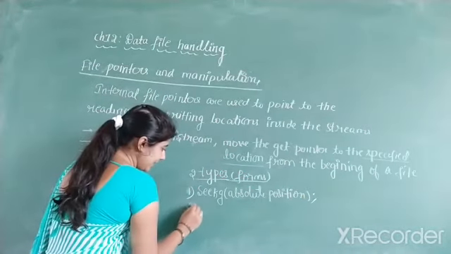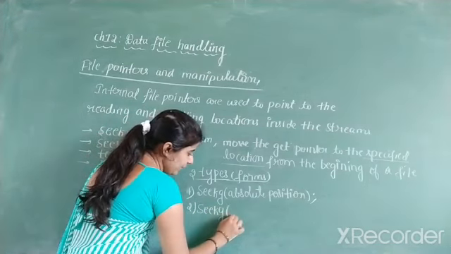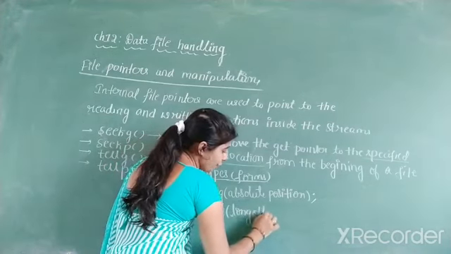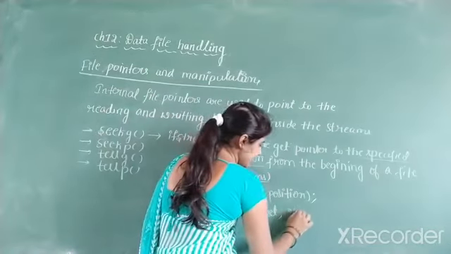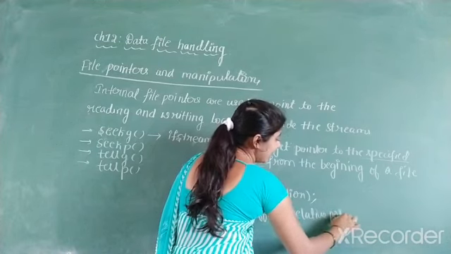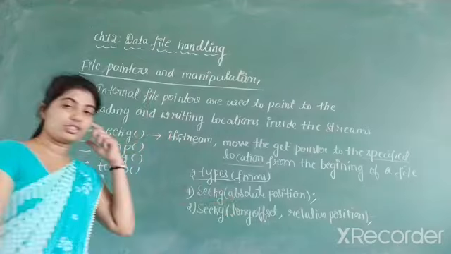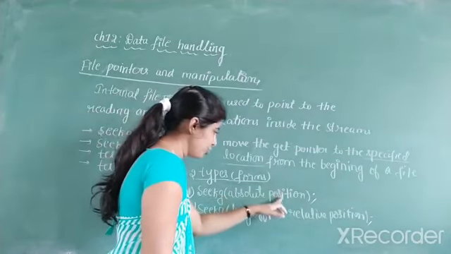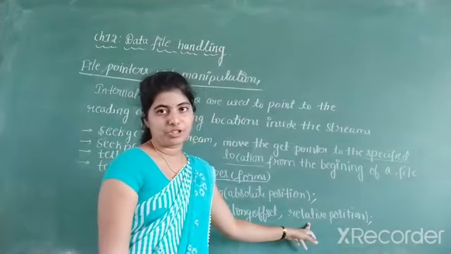And the second method is seekg, the member function, where we take two arguments. One is long offset, and the second one is relative position. Relative position is the other argument. So there are two methods to write the seekg member function: seekg absolute position, and seekg long offset, relative position.